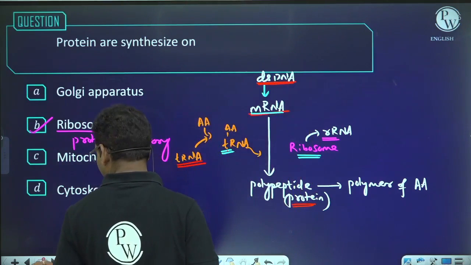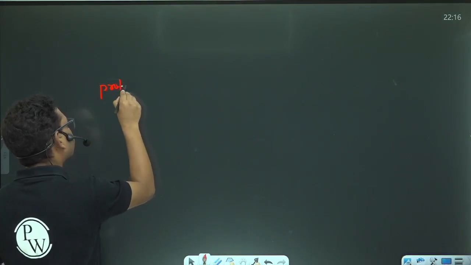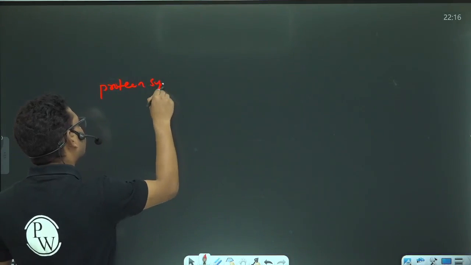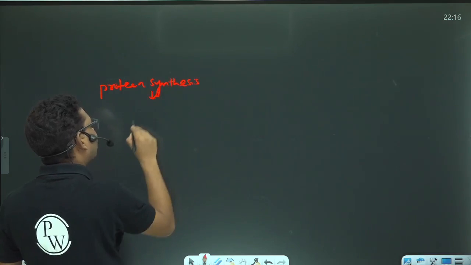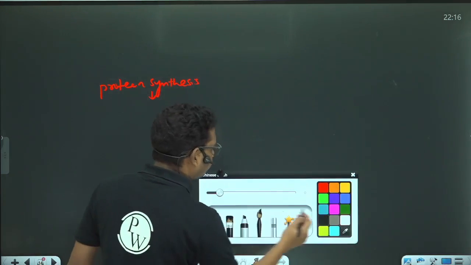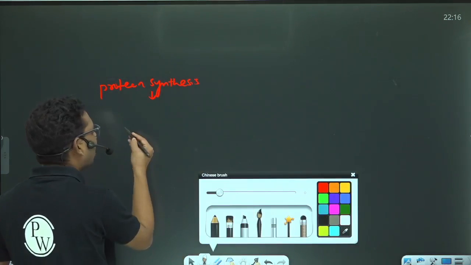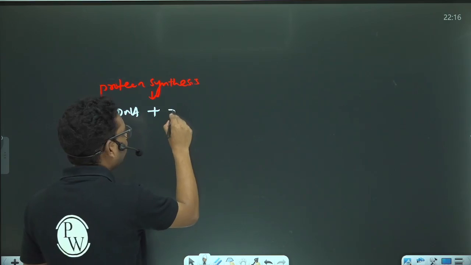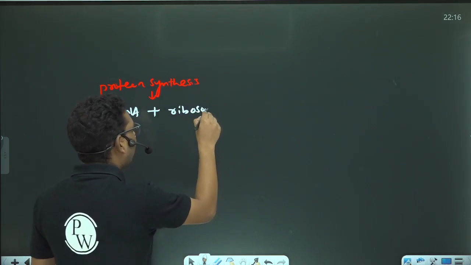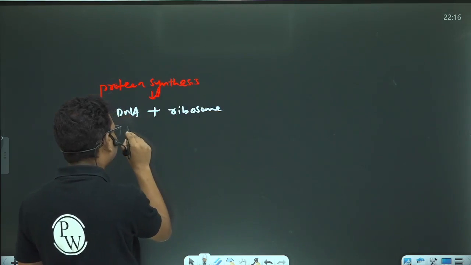So I can write over here that for protein synthesis, the requirement of the cell is to have DNA. It should also have ribosome, and it should also have RNA.